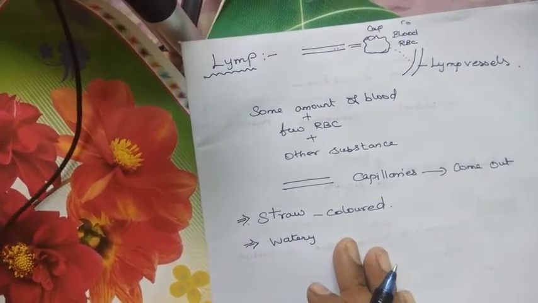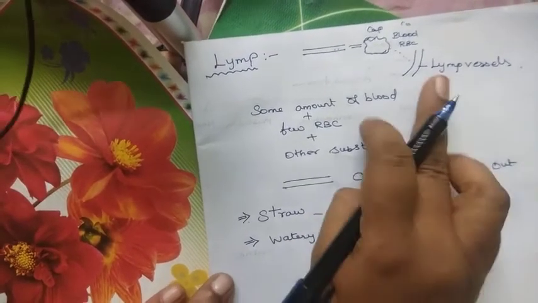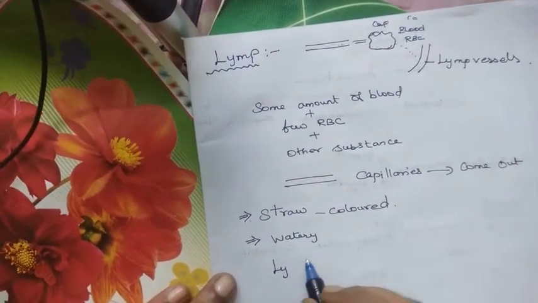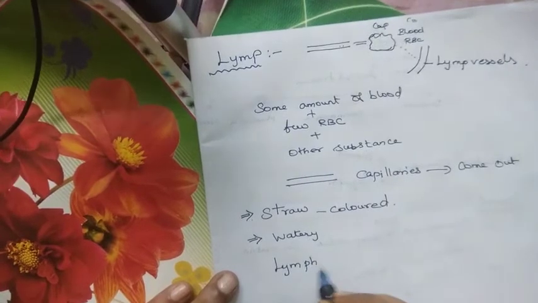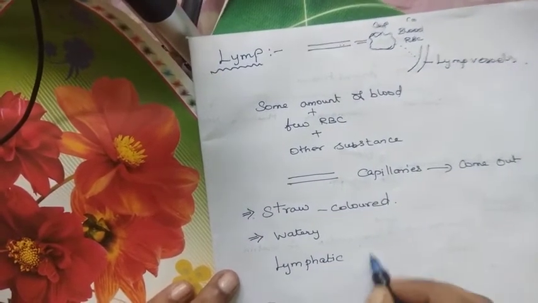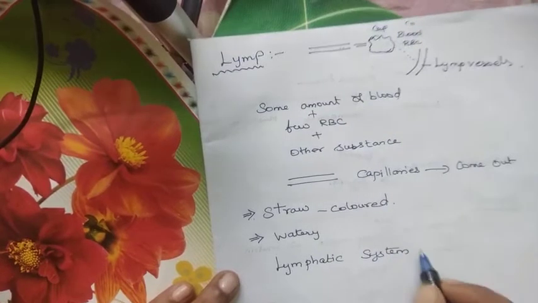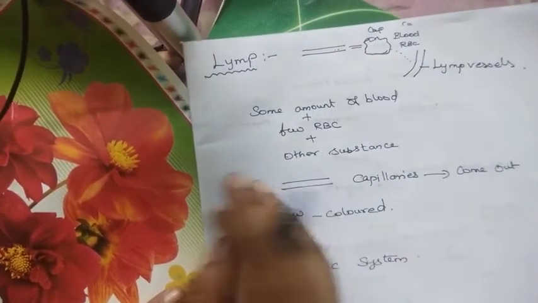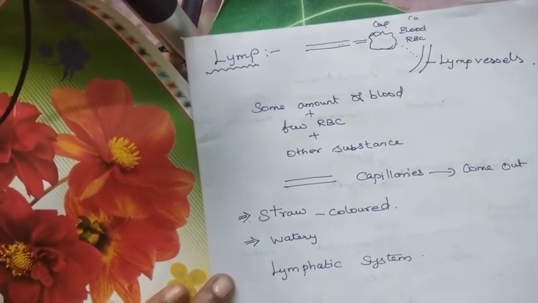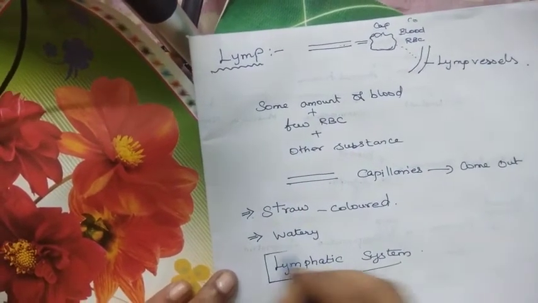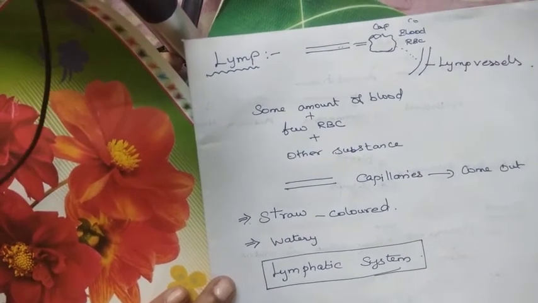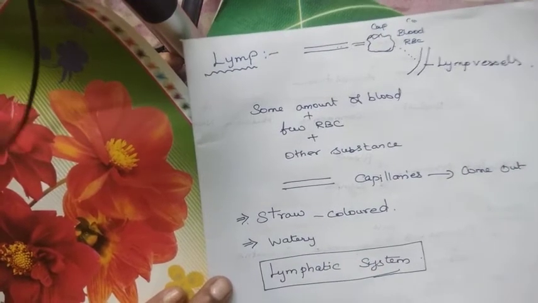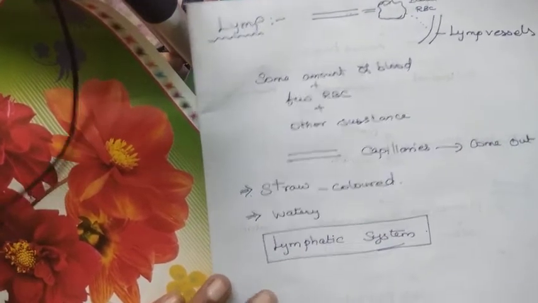It drains into one vessel. I told you it will get into a vessel, no? That vessel is called the lymphatic system. The whole study about this lymph, how it is coming out of the capillaries, where it is going, what all the functions are, is totally called the lymphatic system. Just as we are learning about the digestive system, excretory system, reproductive system, like this. This is about the lymphatic system.